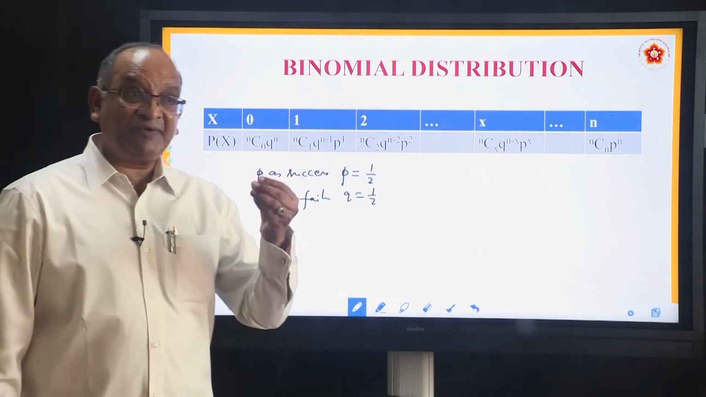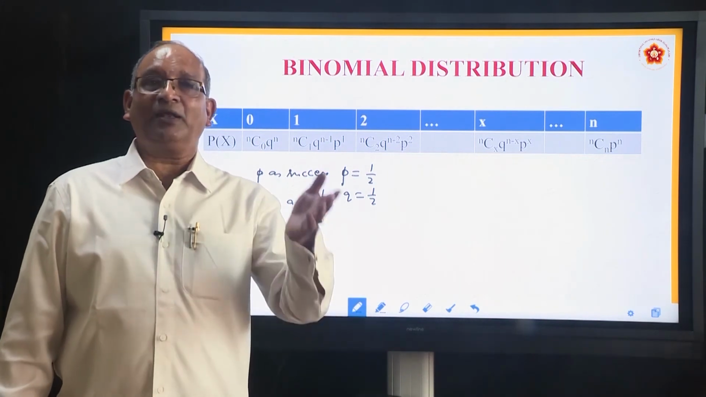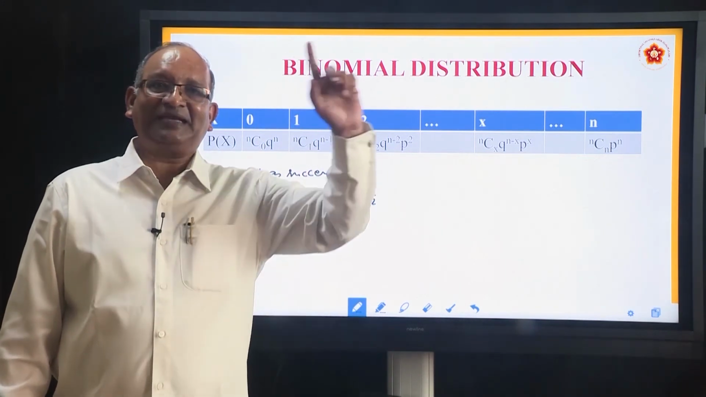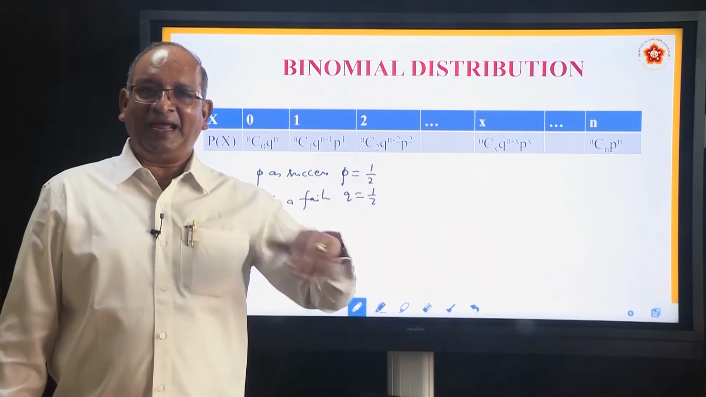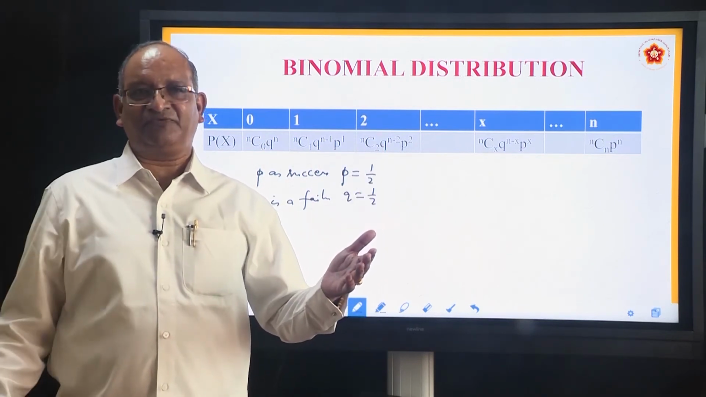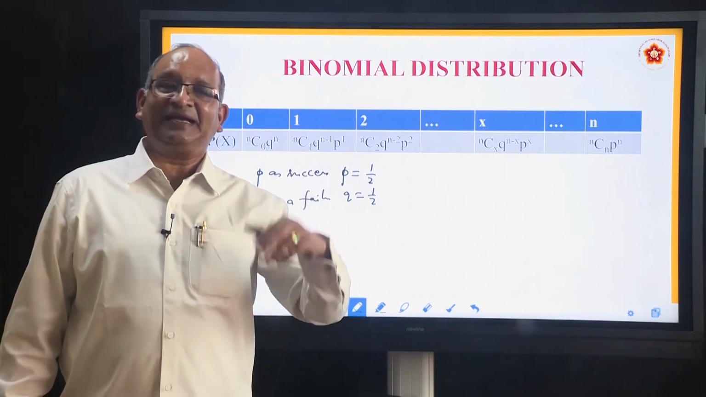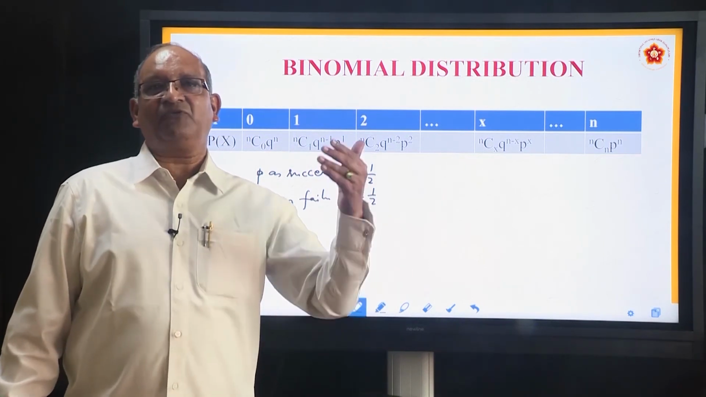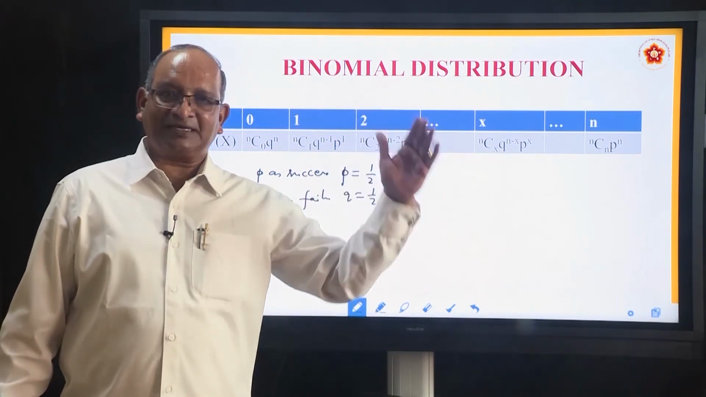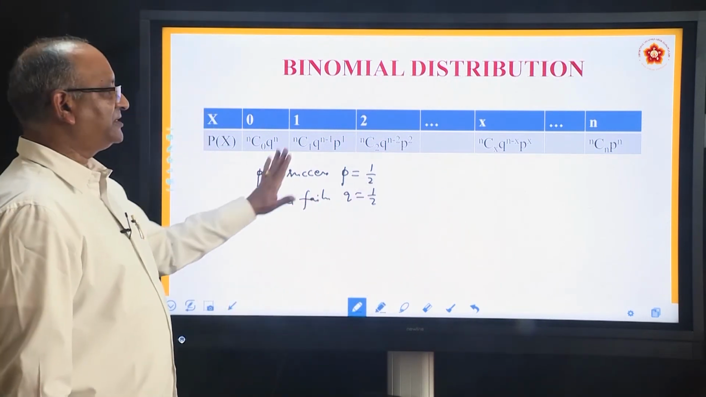Whereas when you roll a die, it depends upon what you are calling success. For example, if you say getting a 6 is a success, then the probability is 1 by 6. Else it is 5 by 6. Failure is 5 by 6. Somebody may define success as getting a number greater than 3. Getting a number greater than 3, we have 4, 5, 6. So success will be 3 by 6. So 1 by 2, the other one also 1 by 2. So in this particular way.